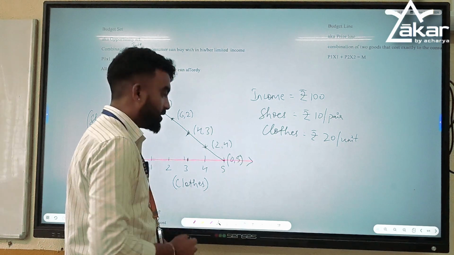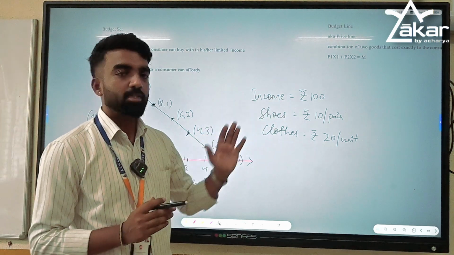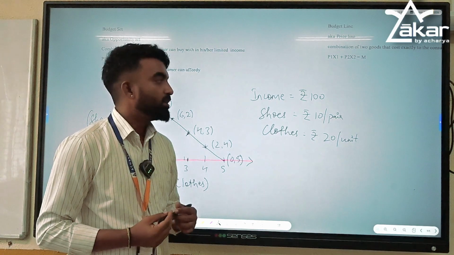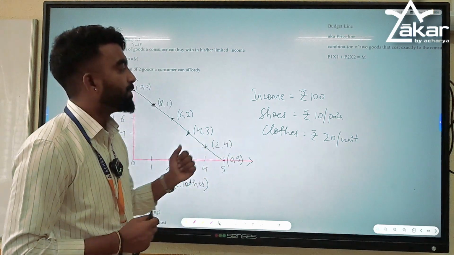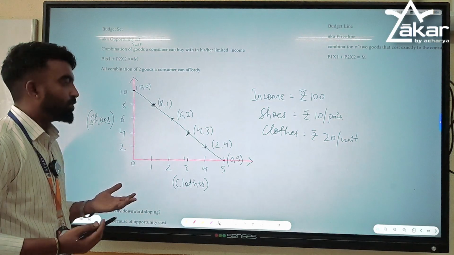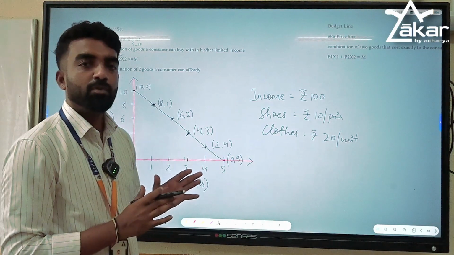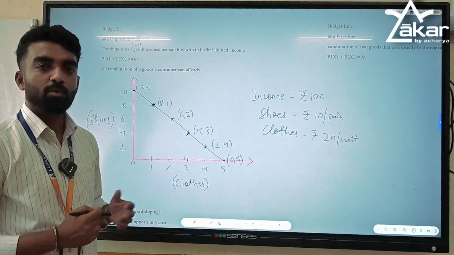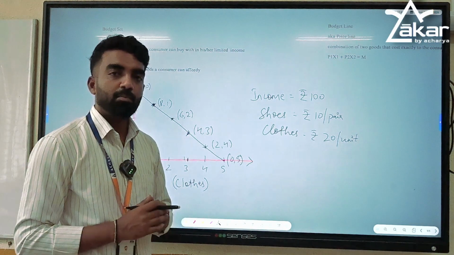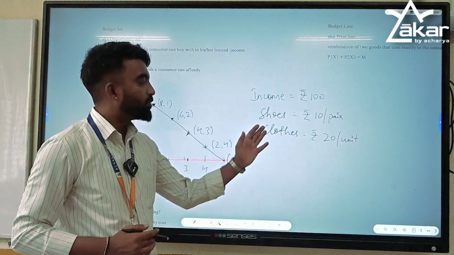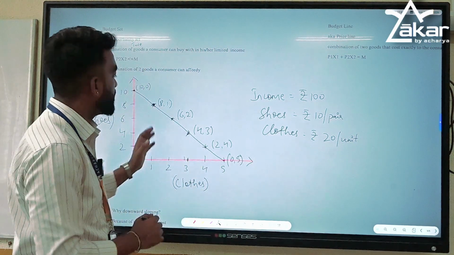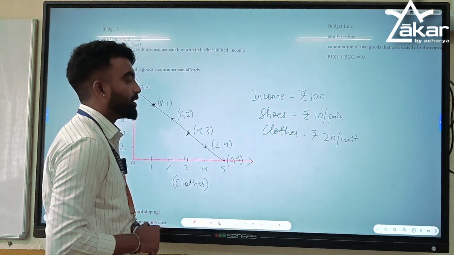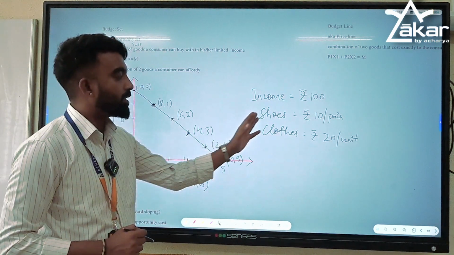So budget set means within her limited income, she has to make a choice. Income is the resource for a consumer. Budget set will show the different combinations of the two goods she can buy within her limited budget. Let's say she wants to buy 10 pairs of shoes.